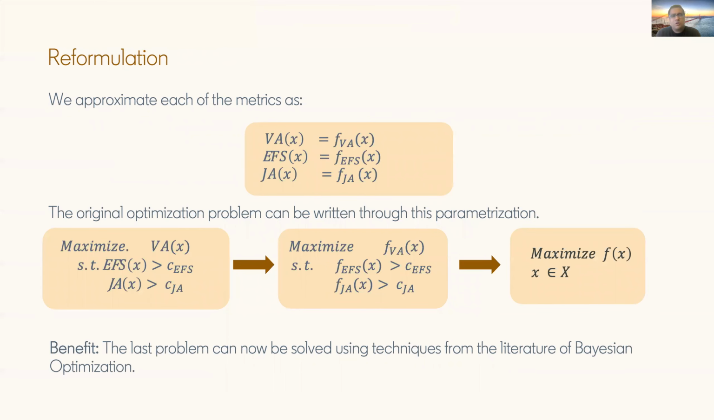We convert the original optimization problem, where we are maximizing the viral actions with constraints on EFS and job applies, and we transform it into maximizing the latent functions. Once we have this transformation, it is pretty easy to write it in something more generic, which is maximizing a single function f where x belongs to a particular domain of interest. Now, this is a very important step because now we can leverage a lot of literature from black box optimization to solve this problem.